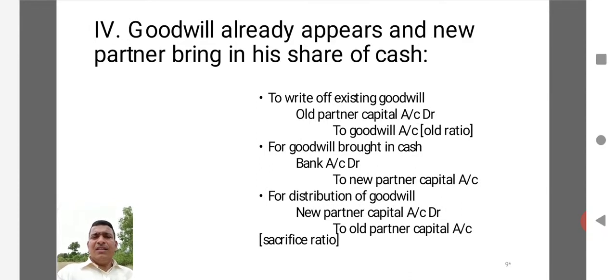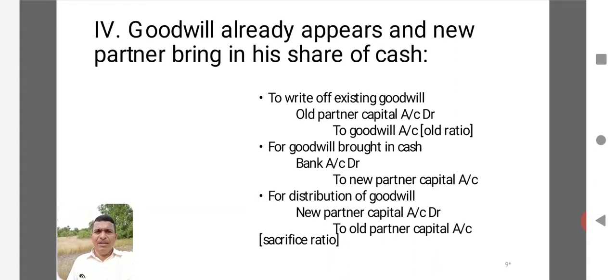In the sense, in the old partners' sacrifice ratio, the old partners are giving the advantage to the new partner. Now, there is a fourth instance of treatment of goodwill. The goodwill already appears in the old balance sheet, and the new partner brings his share in cash. There is a possibility that goodwill is already there in the balance sheet. Here the goodwill is already appearing in the balance sheet, and the new partner is bringing cash also for the goodwill. Here he wants to bring the cash and the value of goodwill at the time of admission.